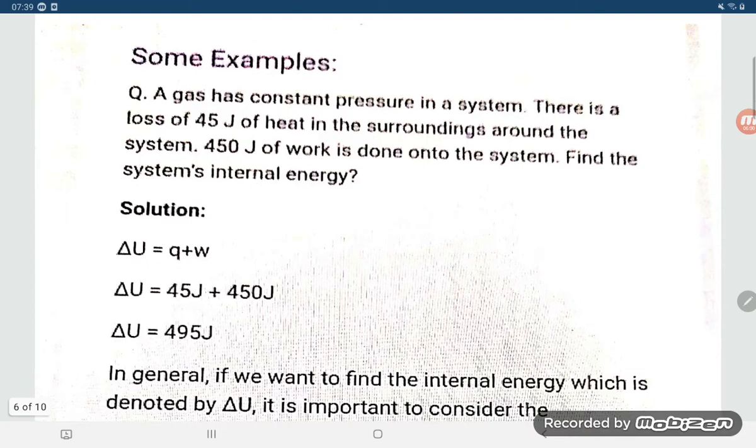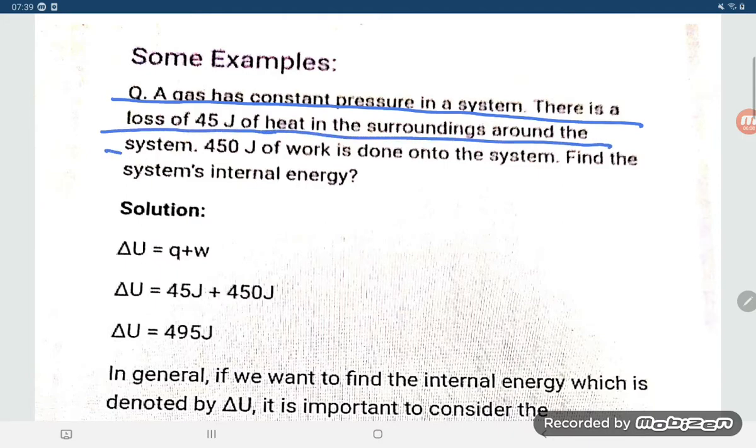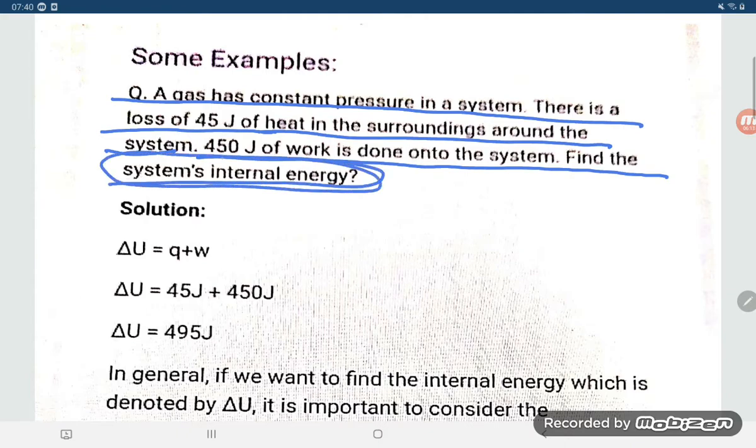Some example, let us try to understand. A gas has constant pressure in a system. There is a loss of 45 kilojoule of heat to the surroundings around the system. So 450 joule of work is done onto the system. Find the system internal energy. Okay, find the system internal energy. So delta U they are asking.